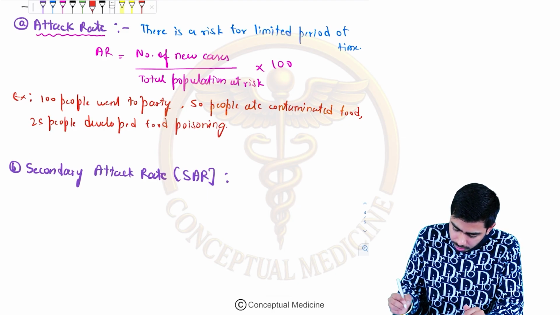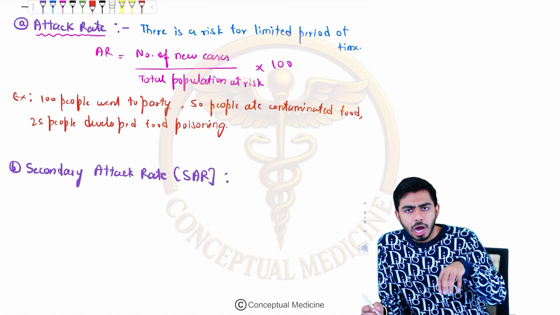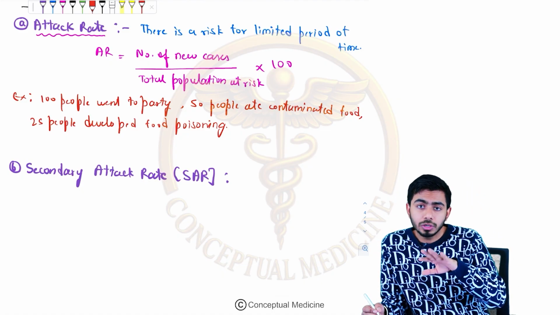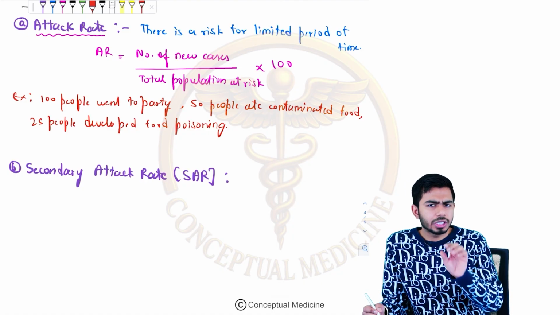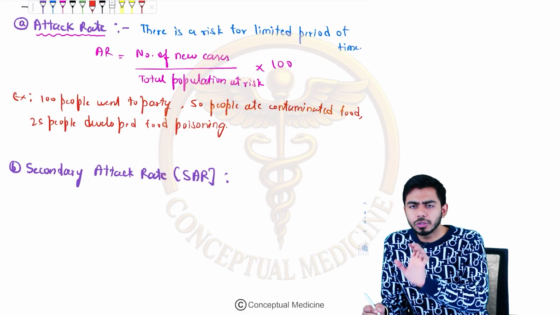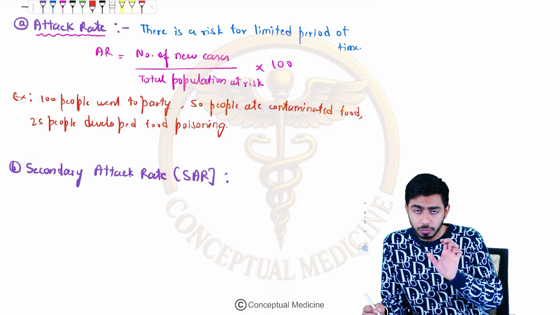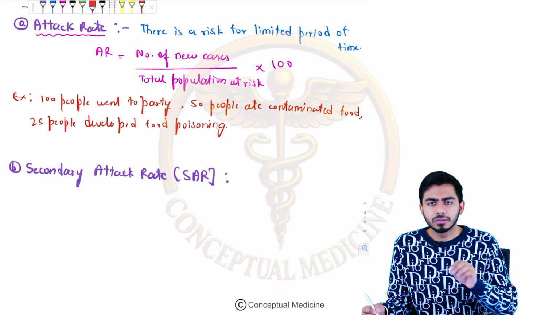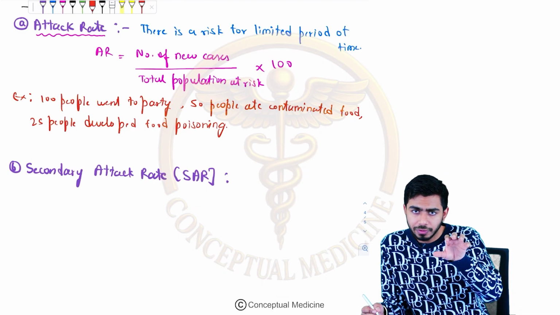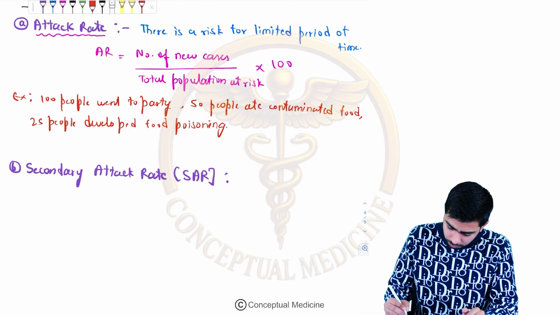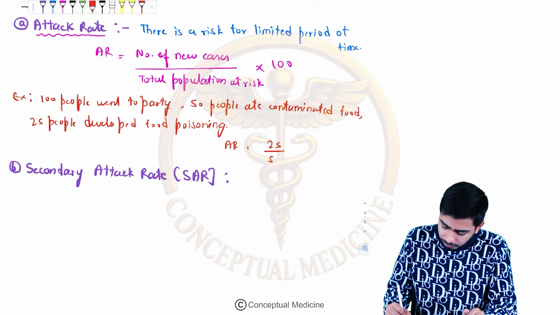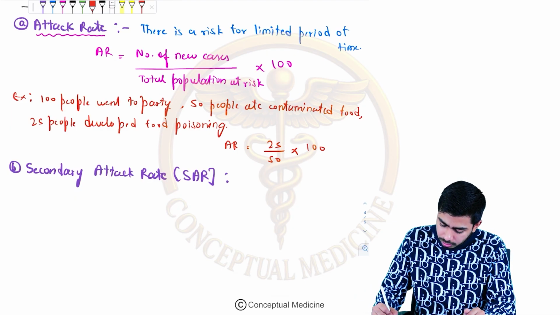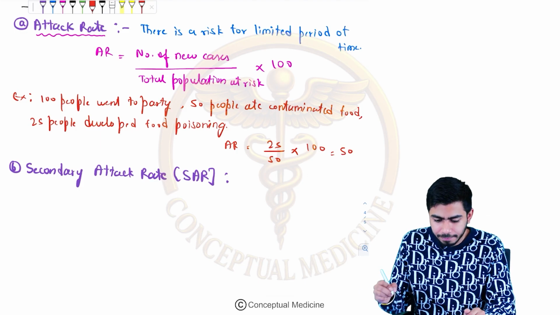So here I can say 25 out of 50. The total persons who were contaminated over here was 50. Out of those, 25 persons developed food poisoning. So 25 divided by 50. What will be the attack rate over here? Attack rate is 25 divided by 50 multiplied by 100. So what will be your answer? That would be 50, right?